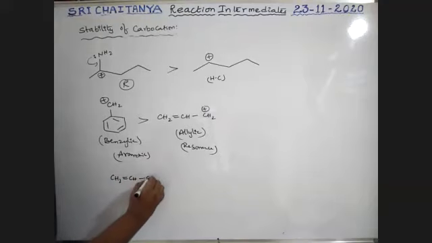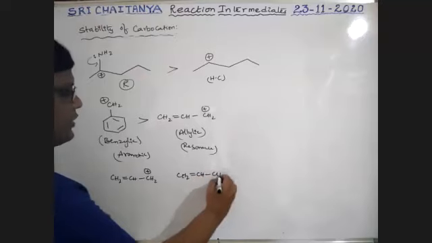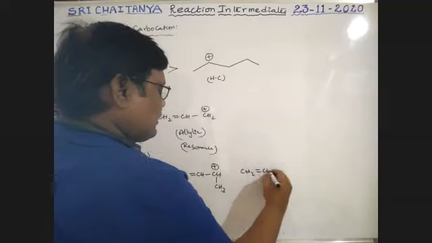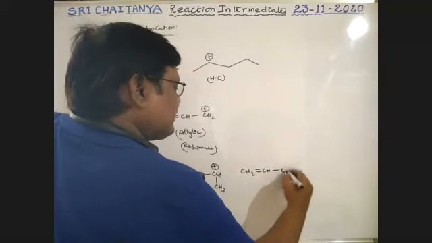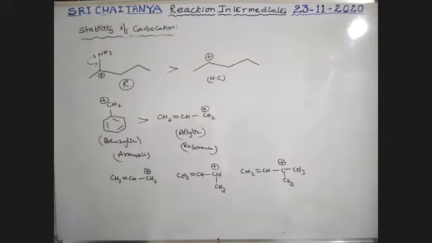CH2 double bond CH CH2 plus, CH2 double bond CH CH CH3 plus, CH2 double bond CH C CH3 CH3 plus. Tell me, boys, which one is more stable? 1, 2, 3. Lohit, you're wrong. Others correct. Satvik correct.